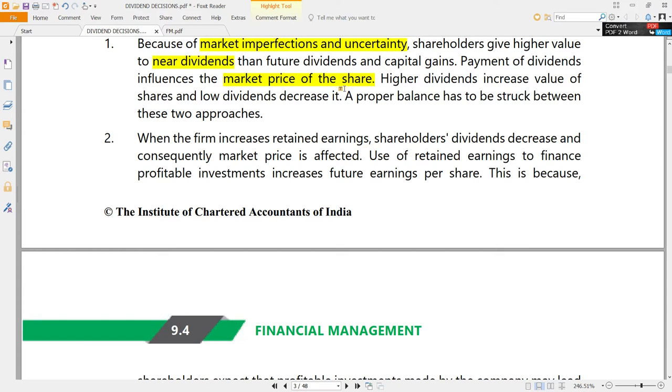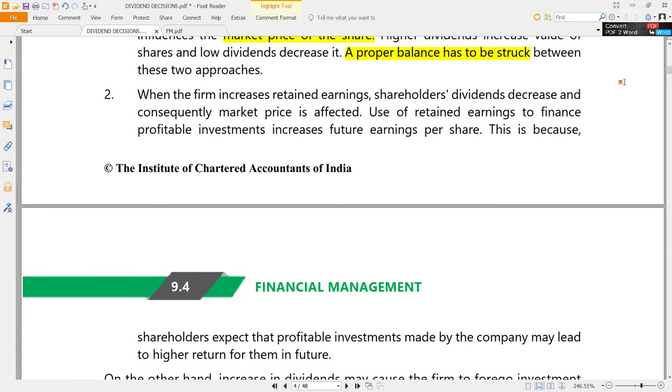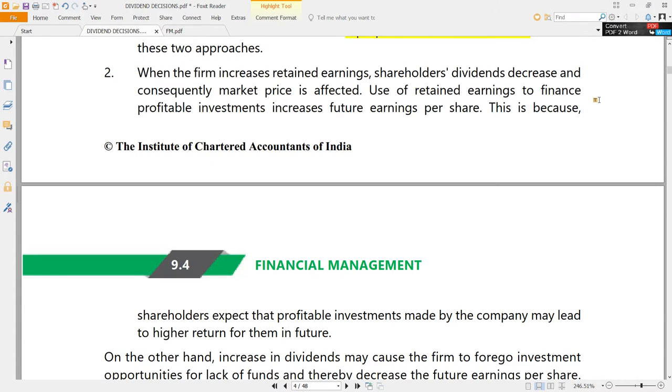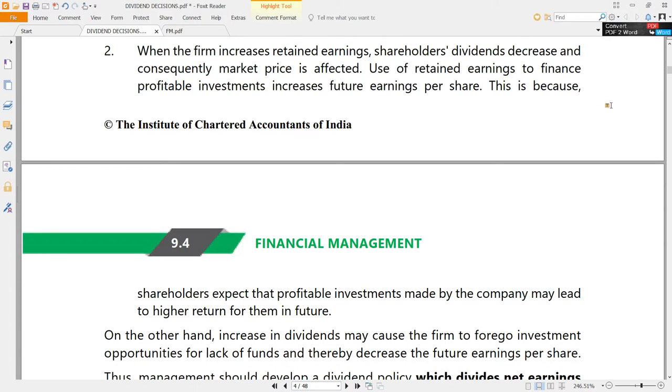Of course, a proper balance has to be struck. Entire financial management is all about balance. It always has to balance various things. Debt and equity have to be balanced. Liquidity and profitability have to be balanced. Wealth maximization and profit maximization have to be balanced. All of them have to be balanced. And here also, distribution of dividends and retained earnings has to be balanced. So that is the point to be noted.